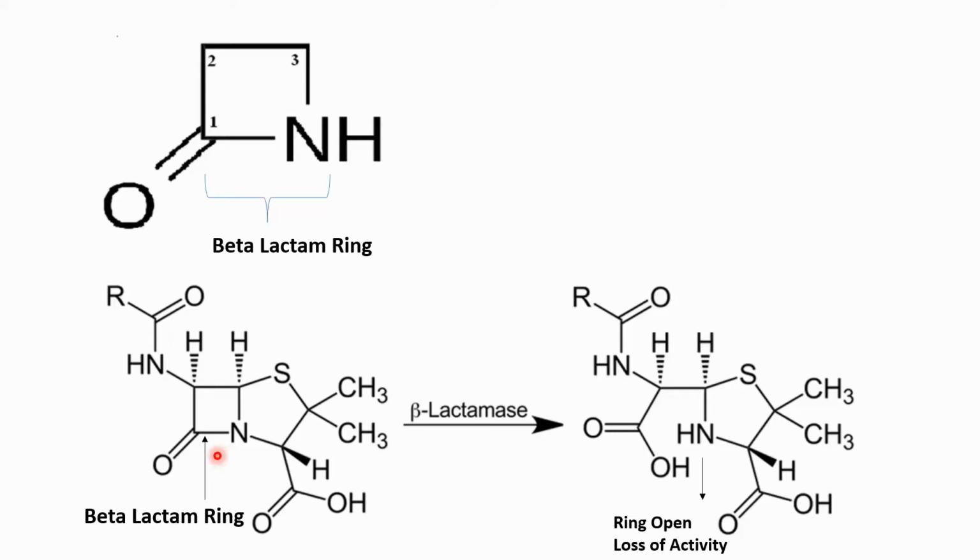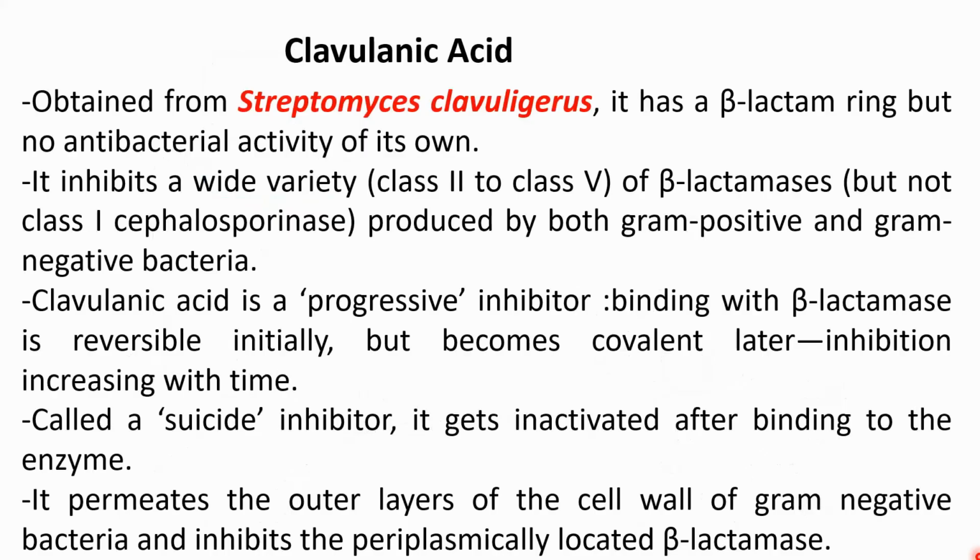So this is the structure of penicillin derivatives. Here you can see this is the beta-lactam ring. And when the beta-lactamase enzyme is present, it will open this ring. Here you can see the ring will open. This beta-lactam bond will break between the carbonyl carbon and the nitrogen, and this will open the ring, due to which the loss of antibacterial activity takes place. So we can say this beta-lactamase enzyme will cause the loss of antibacterial activity in beta-lactam derivatives like penicillin and cephalosporin. So we are going to discuss these beta-lactamase inhibitors one by one.